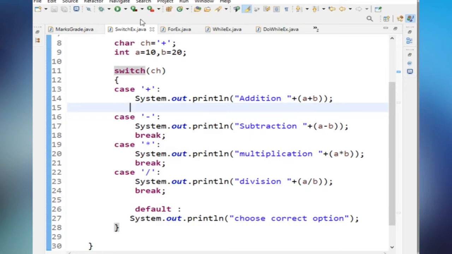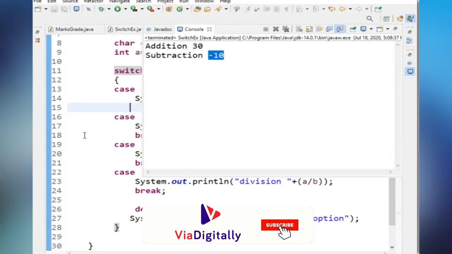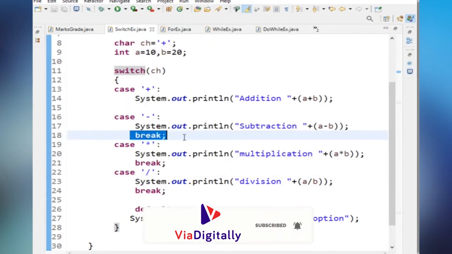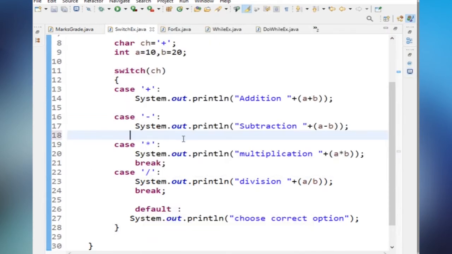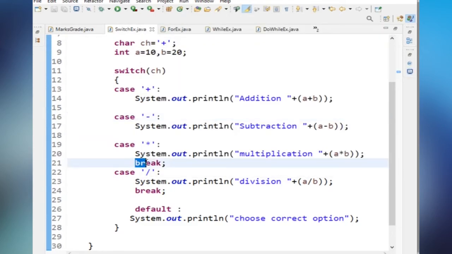So see the output. We will get both the addition and the subtraction. We will get the addition value and we will get the subtraction also. If we remove the break statement here, what will happen? We will get all the three cases as an output. So we will get addition, subtraction and multiplication. That was the importance of break in the switch statement.